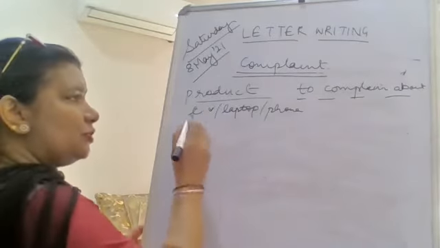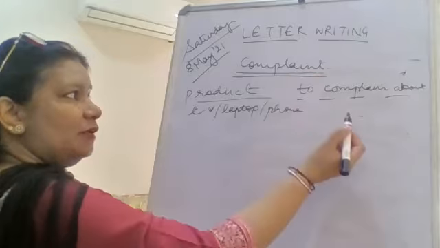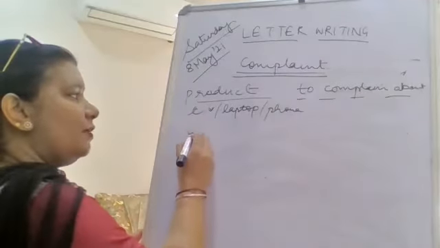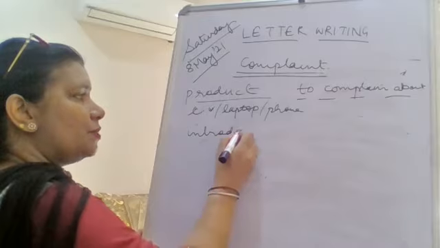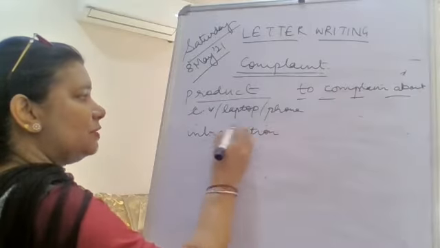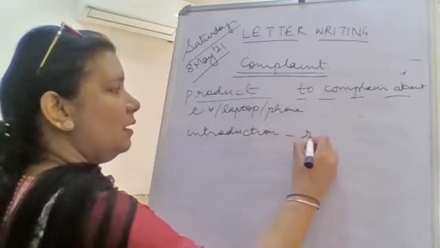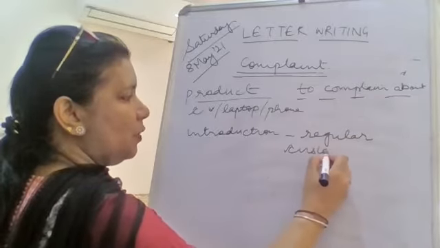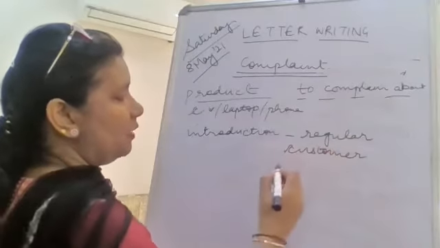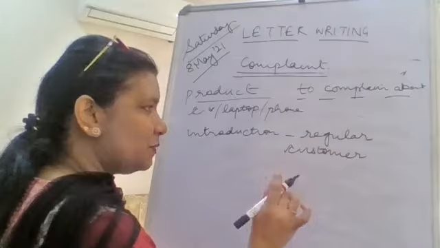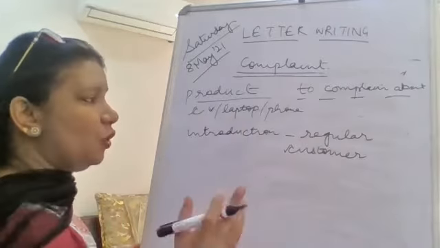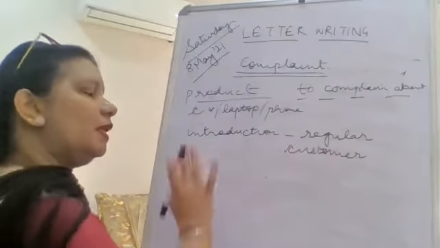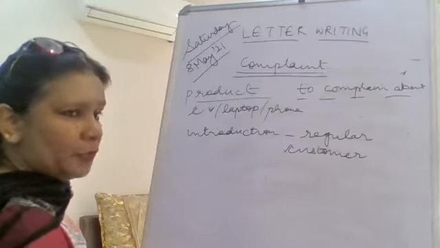After your subject and salutation, give your introduction. You will be talking about yourself as a regular customer. Please note down all these points so that you don't miss out on anything. You are a regular customer, and because you've always been satisfied with the products and services, you bought a laptop from their showroom.